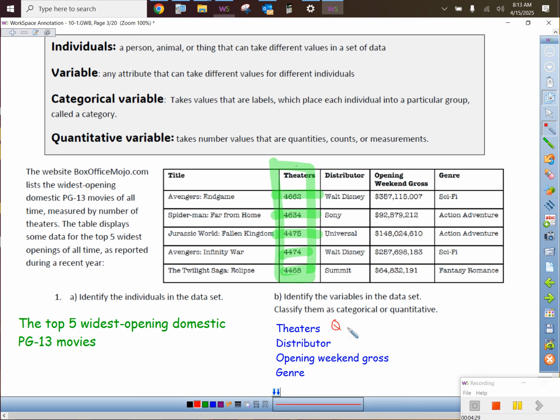What do you feel about the distributors? Like who produced the movie? Walt Disney, Sony, Universal, Walt Disney, Summit. More like a category or more like a quantity? Categorical, so that'll be a C.